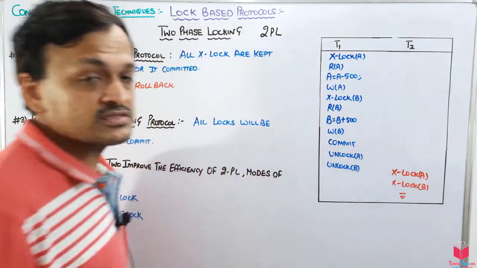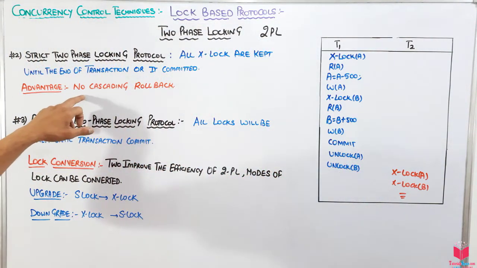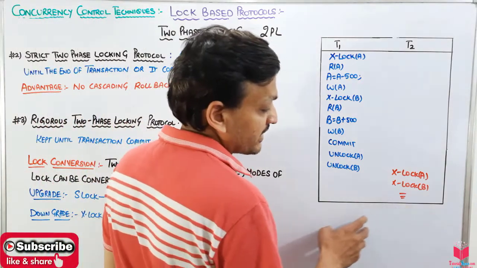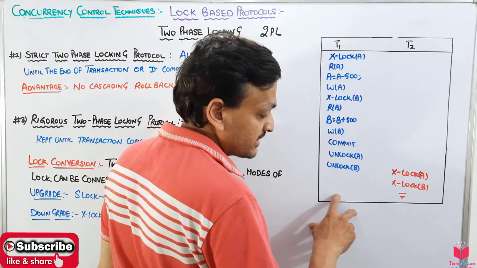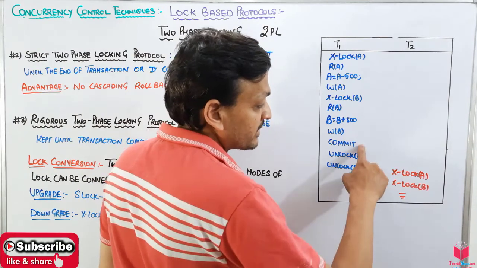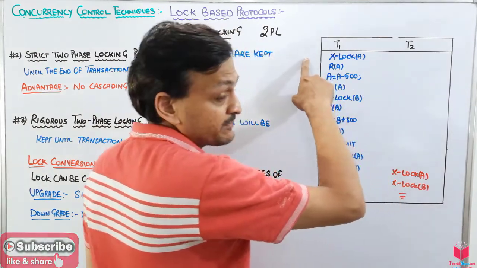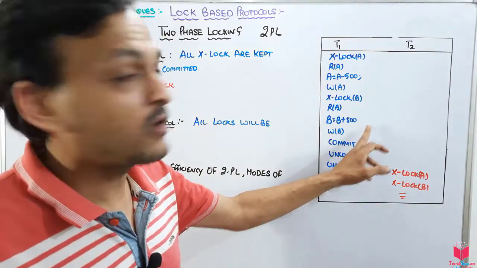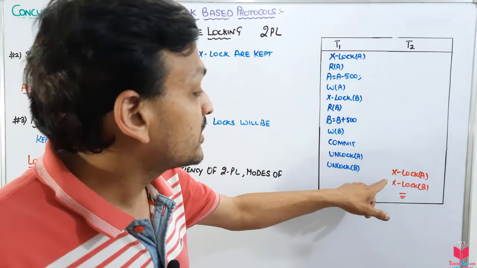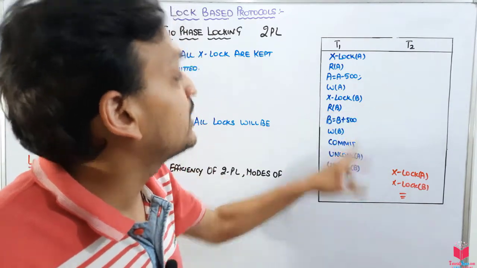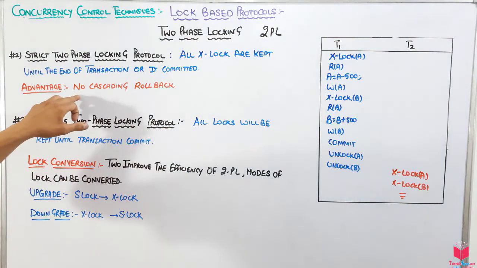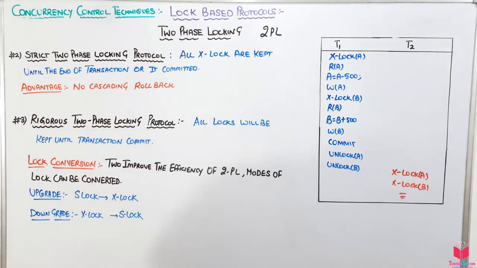So this will help in avoiding cascading rollback. How? Suppose in the transaction we get some error at this point. That means the other transaction has not committed, so it will not roll back to this position, and the transaction accessing the updated value of this transaction will not roll back. So this is the main advantage: it helps in avoiding cascading rollback.